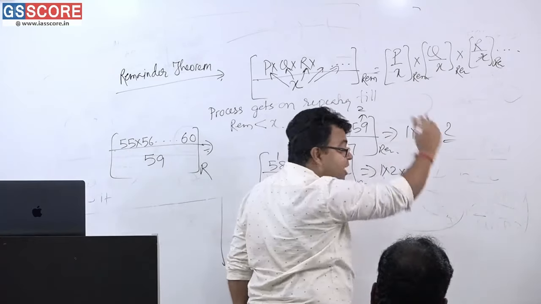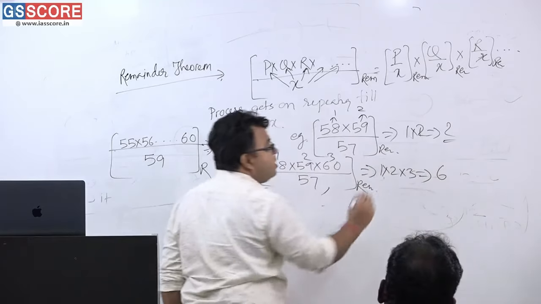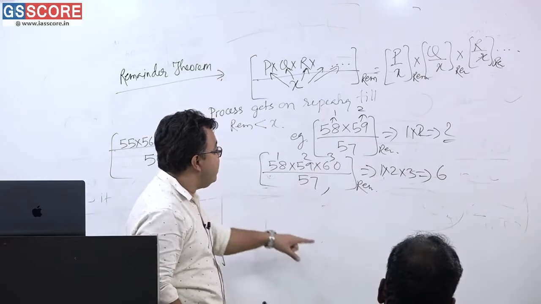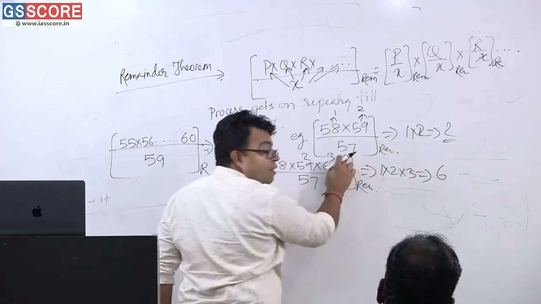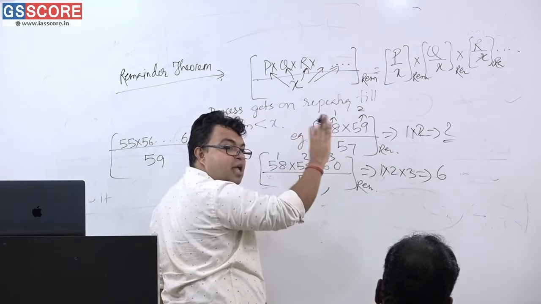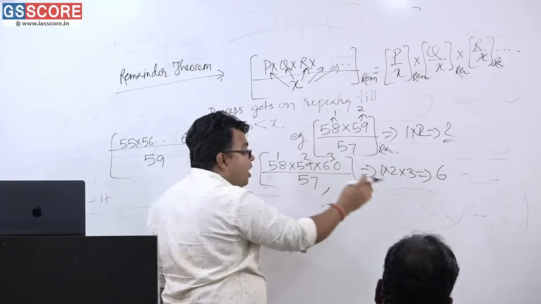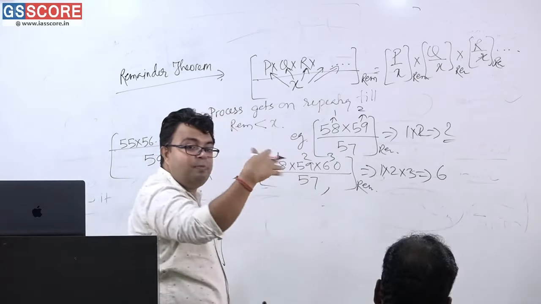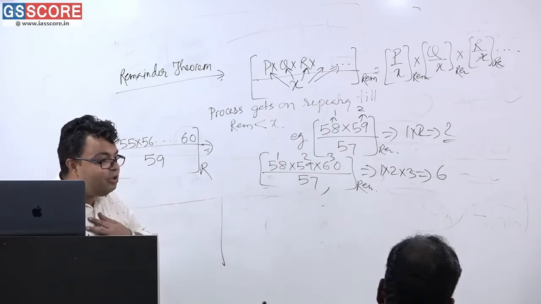What is the answer? Because remainders are to be multiplied, this is equal to 6. So 6 is the answer. Here 2 is the answer, and here 6 is the answer. And see, 2 is less than 57, so it is correct. The process does not have to be repeated. This 6 is less than 57, no problem. The process will not go on repeating. Am I correct or not?